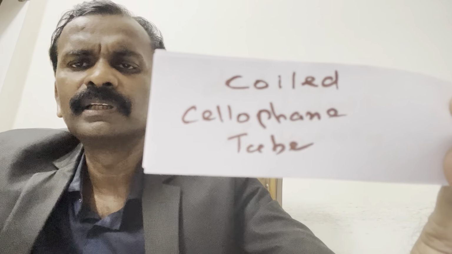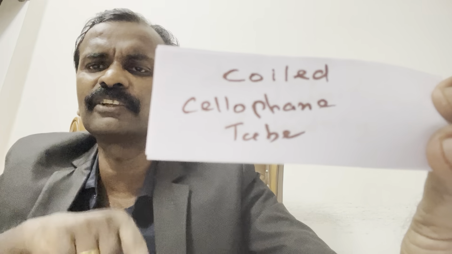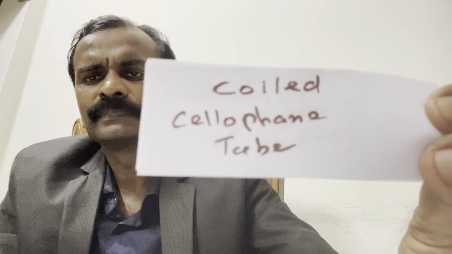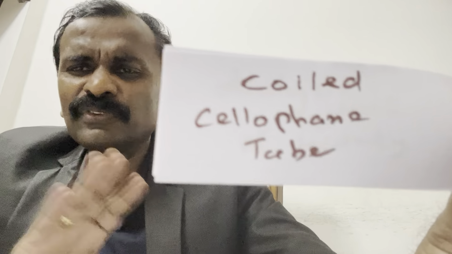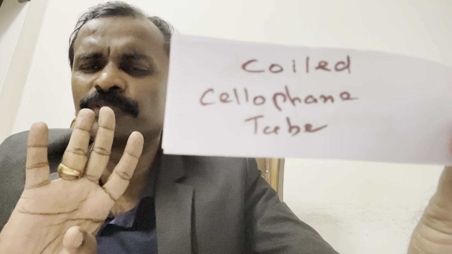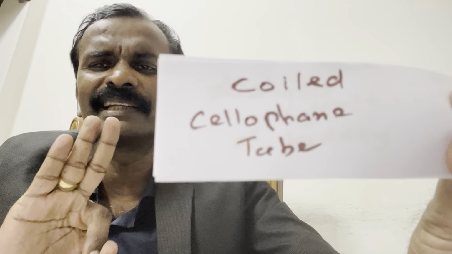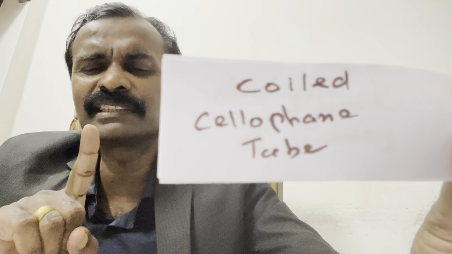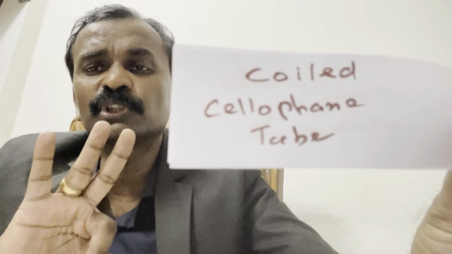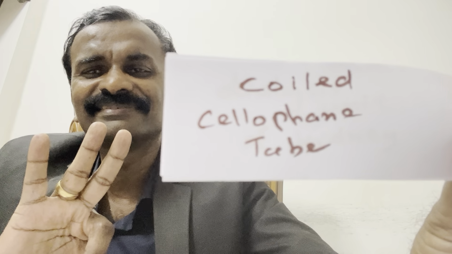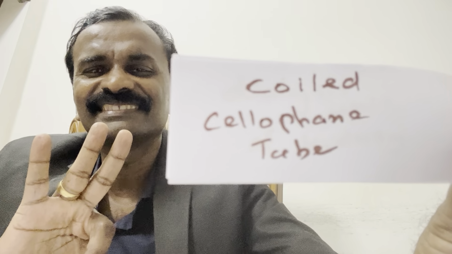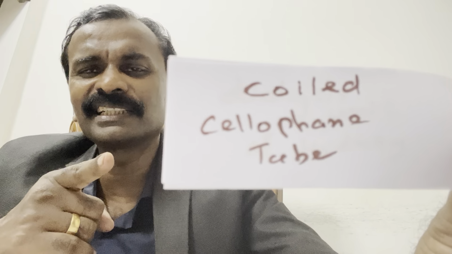Coiled cellophane tube. This is in match the following. Match the following is a tough MCQ because they will give 4 match the following. Only if you know the 3 questions thoroughly, you can answer. Answering 1 match the following means you have to know 3 MCQs. What is the answer?